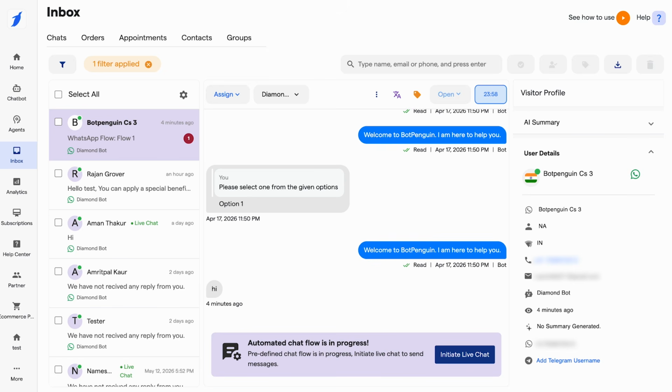That's all we have about this 24-hour window, why it is there, and what its use case is. So these are some common things that you have to keep in mind.